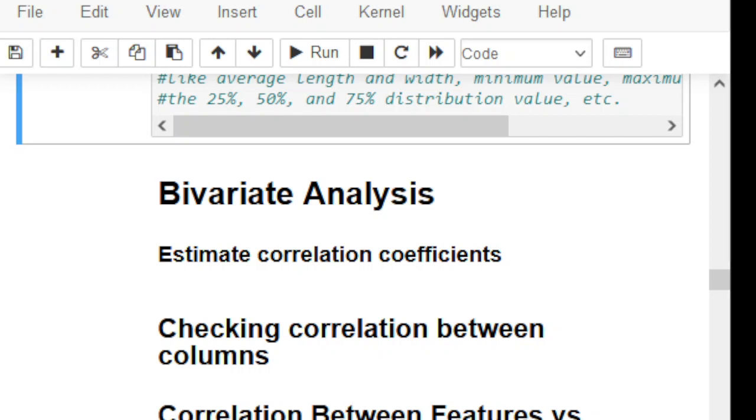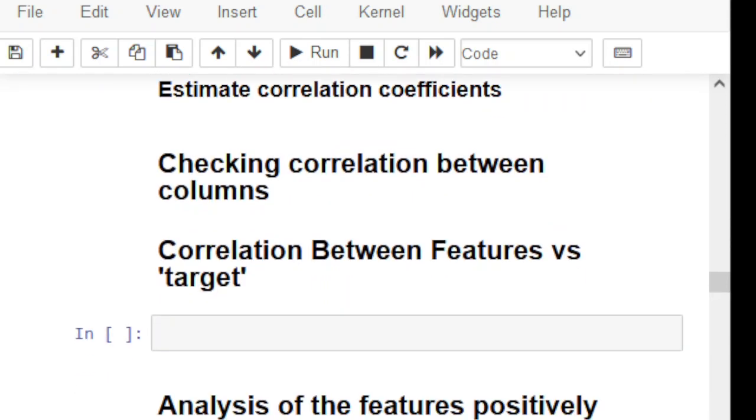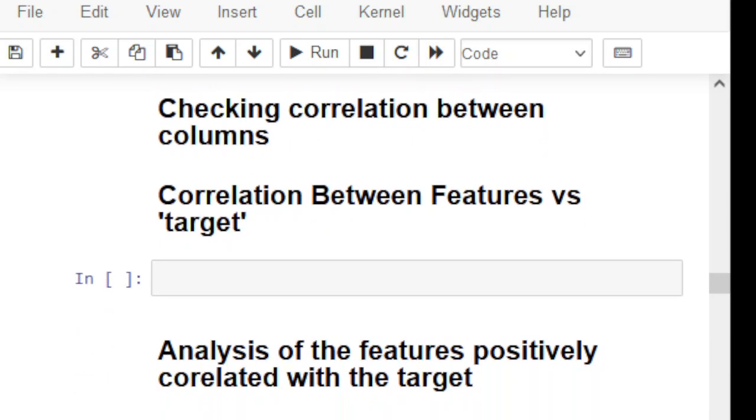So now in this case, from there we are going to perform our bivariate analysis. Bivariate analysis estimates correlation coefficients. What are the correlation coefficients? We will look at this and then check correlation between columns. How are different columns correlated with each other? What is the correlation coefficient if we compare two features? And then the correlation between features versus targets.